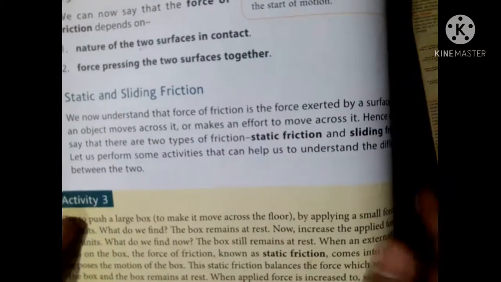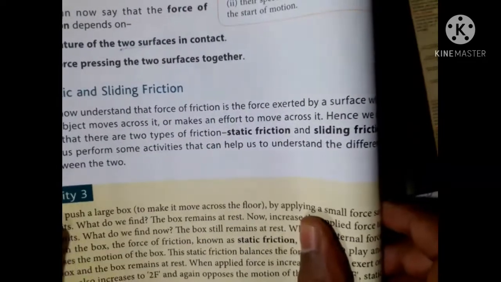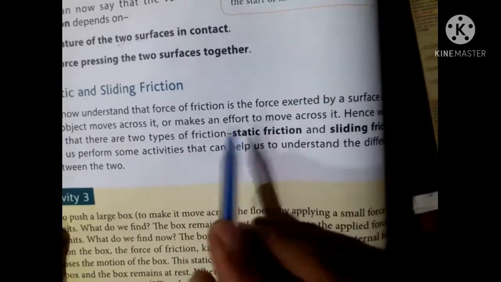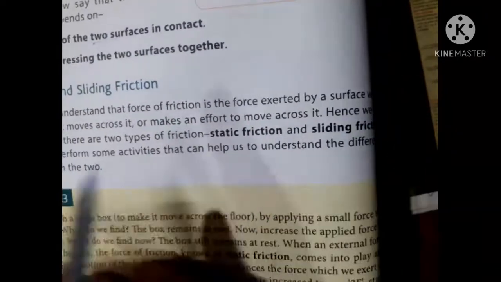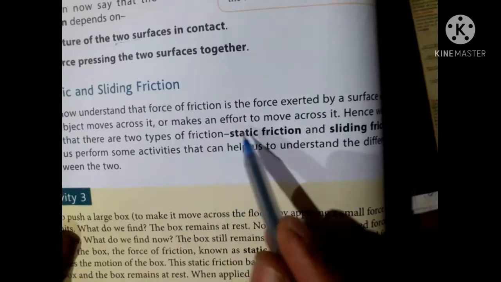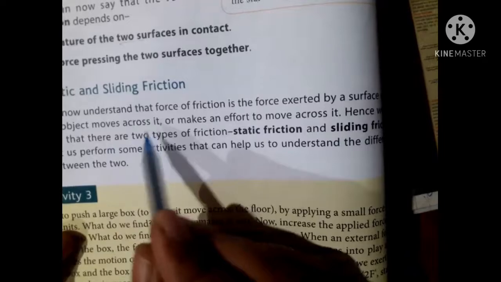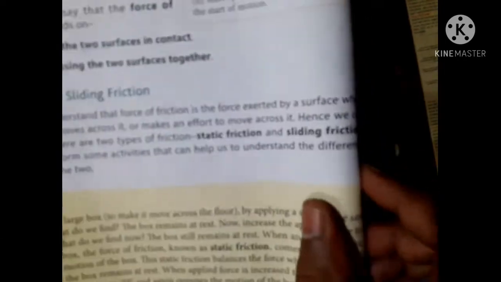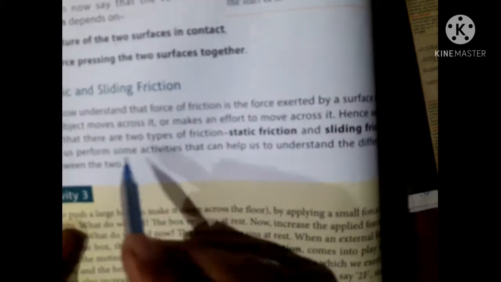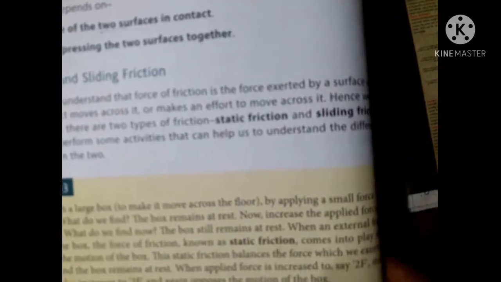Static and sliding friction. Force of friction is the force exerted by a surface when an object moves across it or makes an effort to move across it. We can say there are two types of friction, static friction and sliding friction.